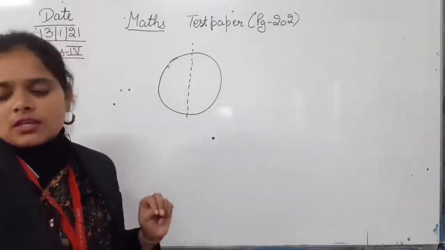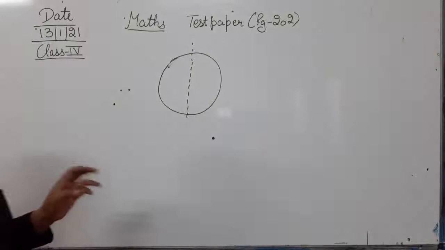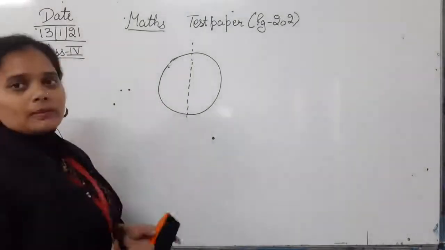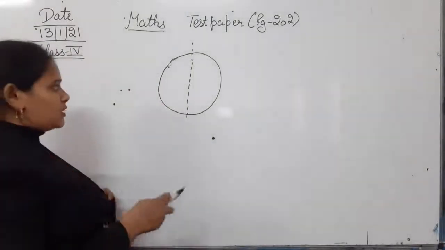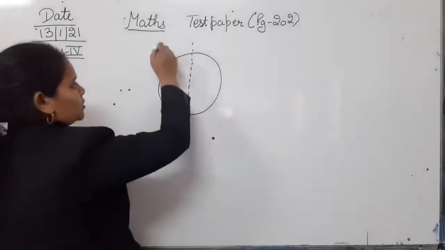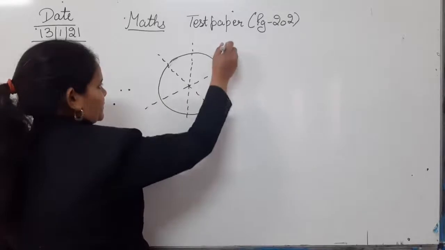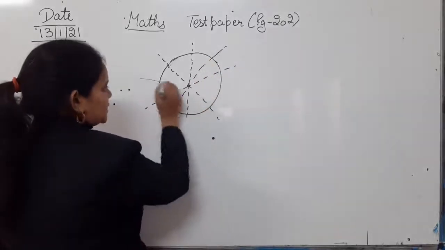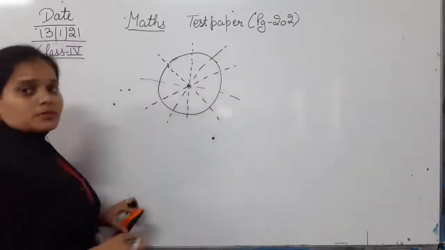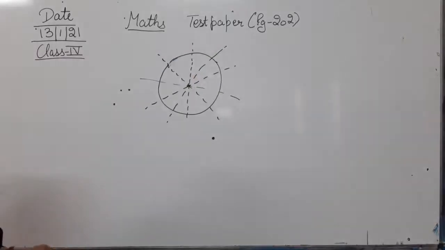In this given figure, you can draw as many lines of symmetry as you like. You can draw it like this, like this, like this. So you can draw numerous symmetrical lines in a circle.